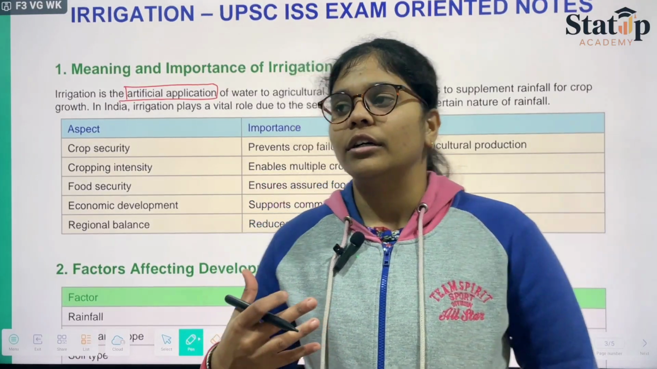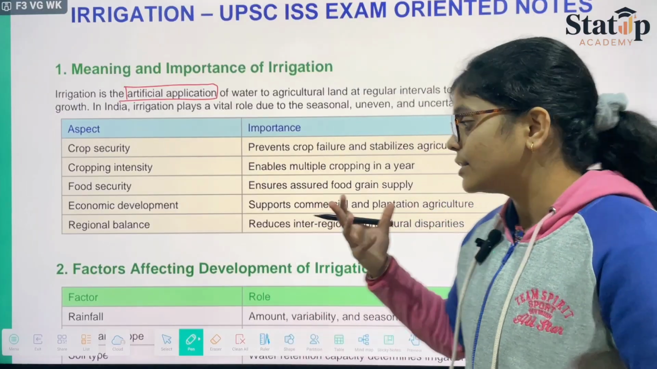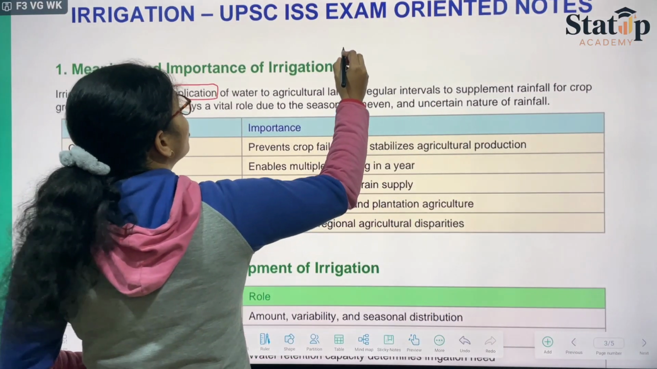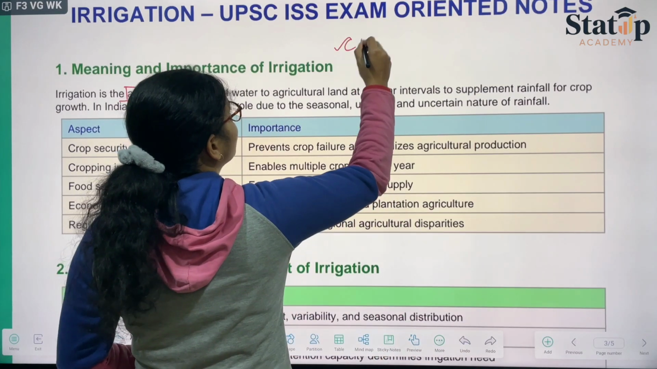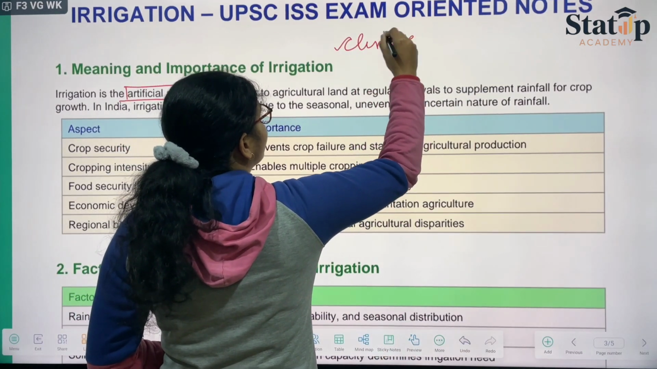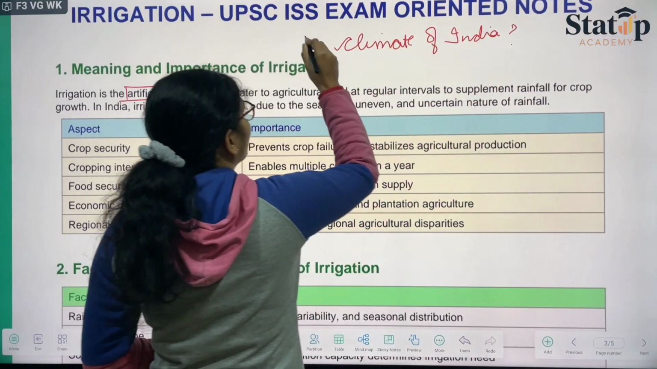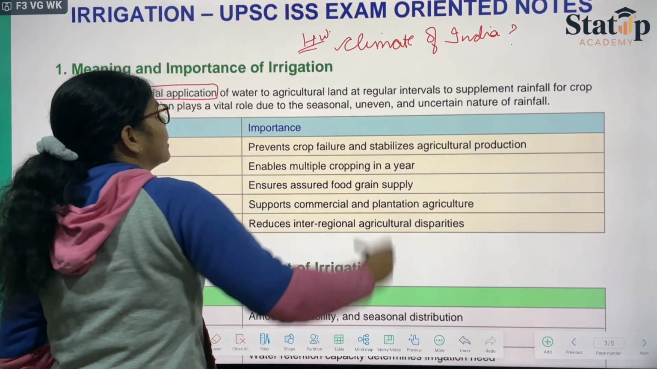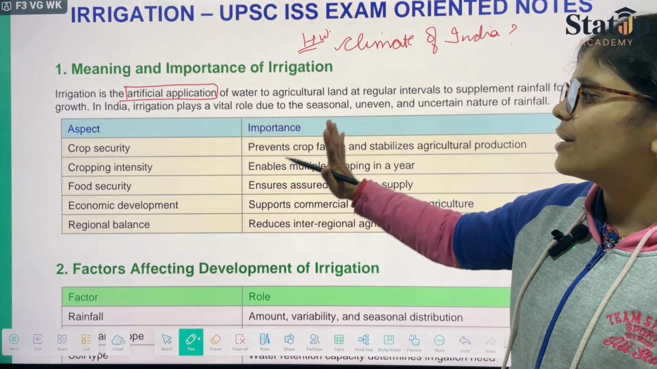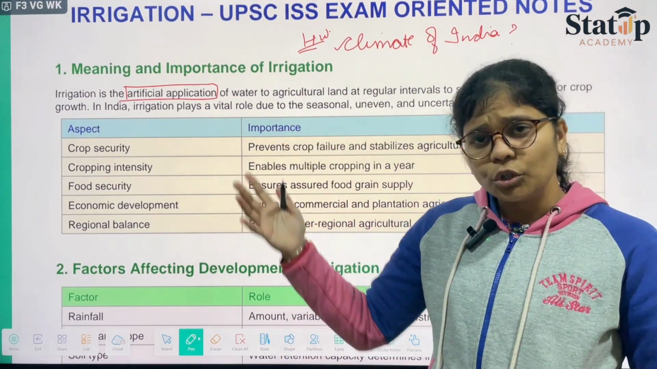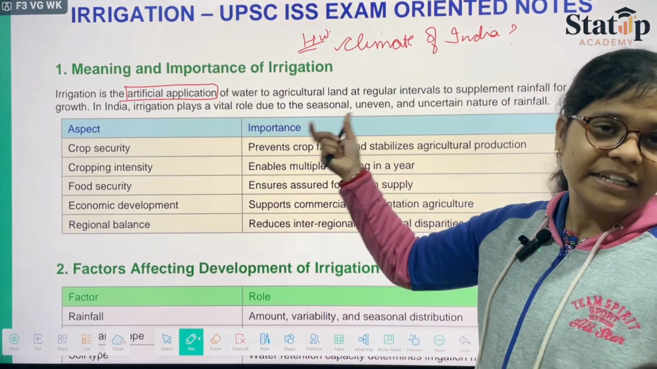Though we all know the climate of India is what type, since we have studied the climate. So, climate of India has been categorized in which type? This will be your homework to type in the comment section कि हमारा जो climate है वो कौन से type का है. So definition we have started, and what is the role of irrigation? Because we are having uneven sort of rainfall, therefore we need irrigation.